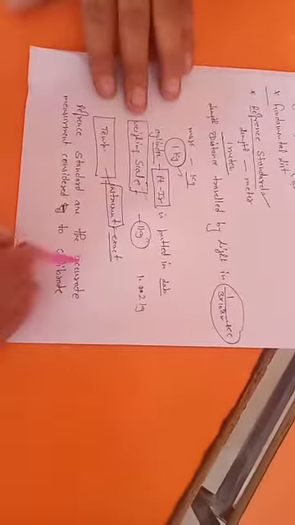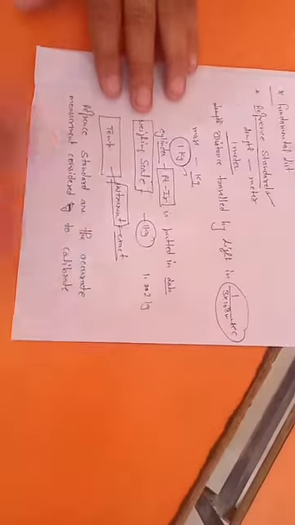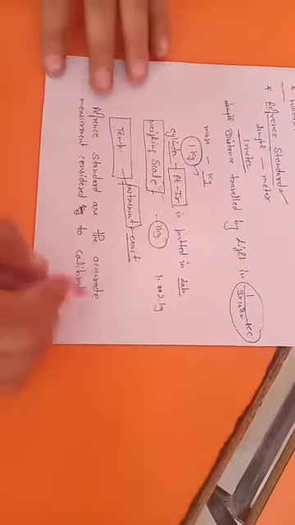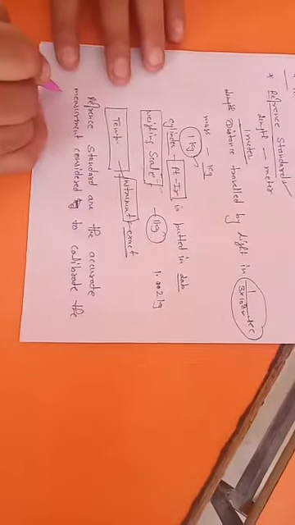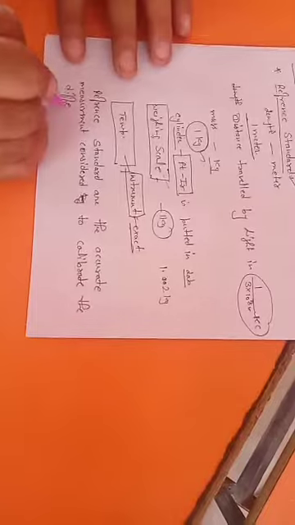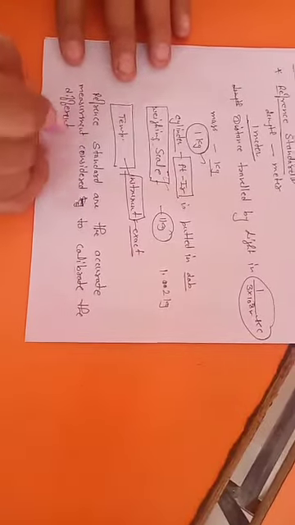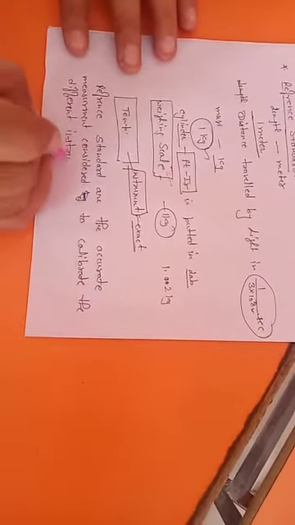Our reference standard, as I have told you, is the platinum cylinder. So reference standards are used to compare your instruments, to check whether they are working accurately or not. This comparison is known as calibration. So reference standards are the accurate measurements considered to calibrate different instruments. That's the importance of reference standards.